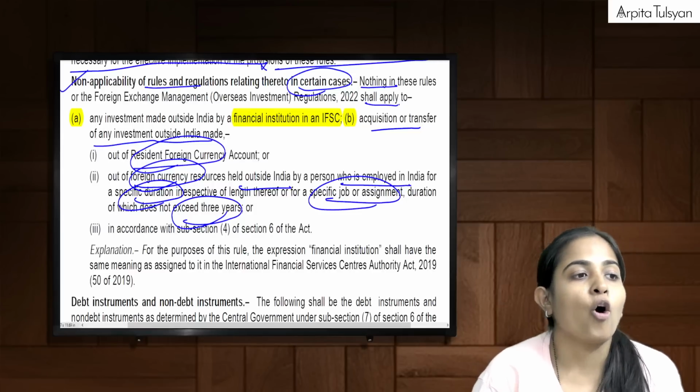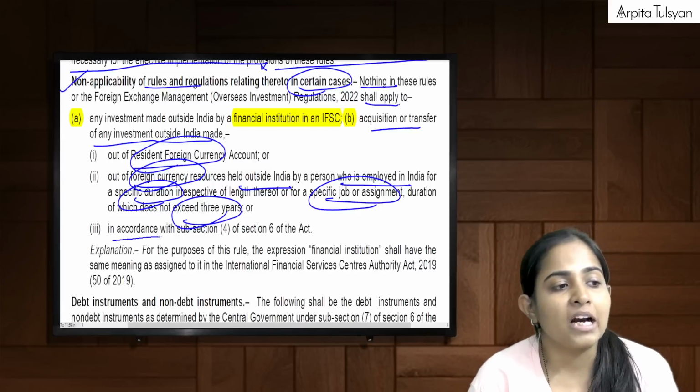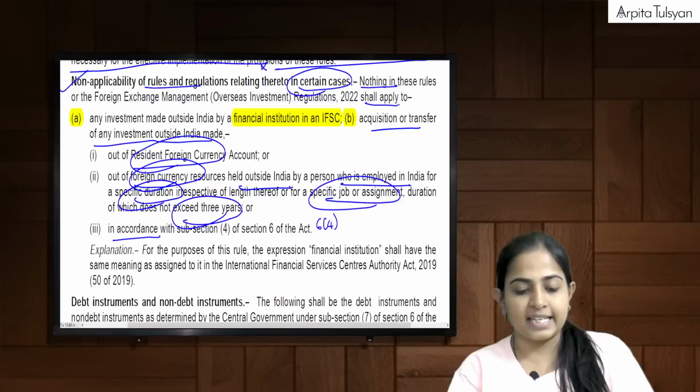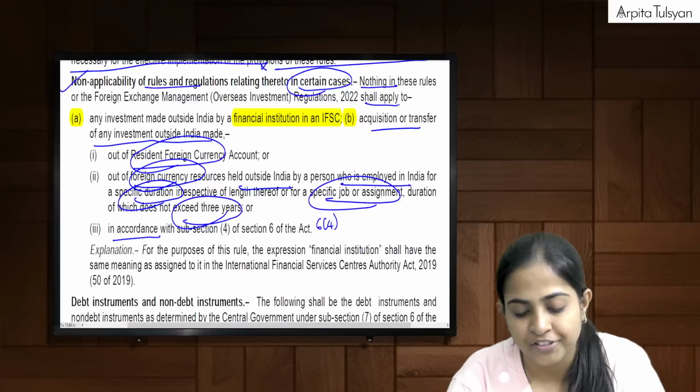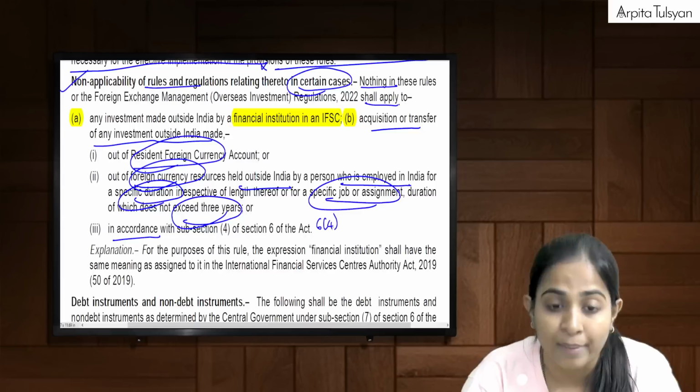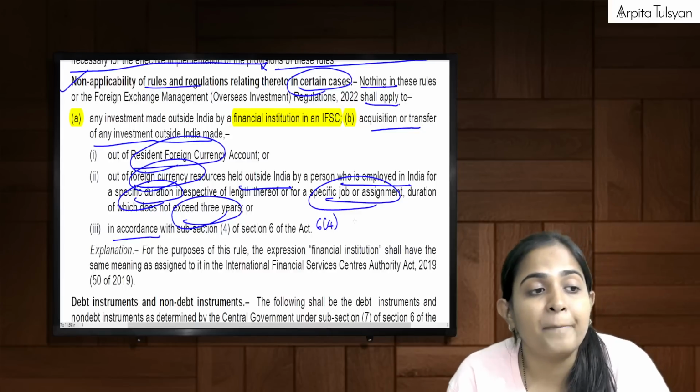Or in accordance with section 6(4) of the Act, which we have also studied, which talks about acquisition of securities or immovable property by a PRI.